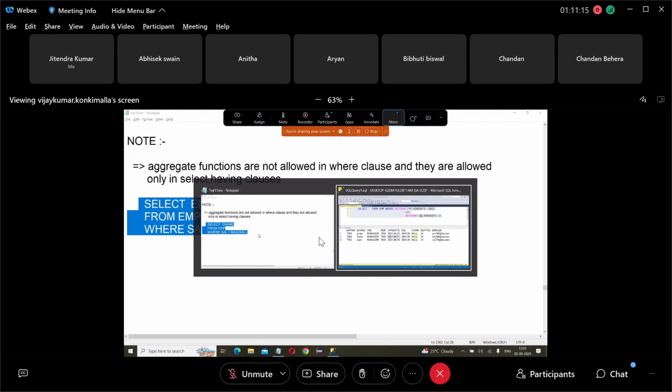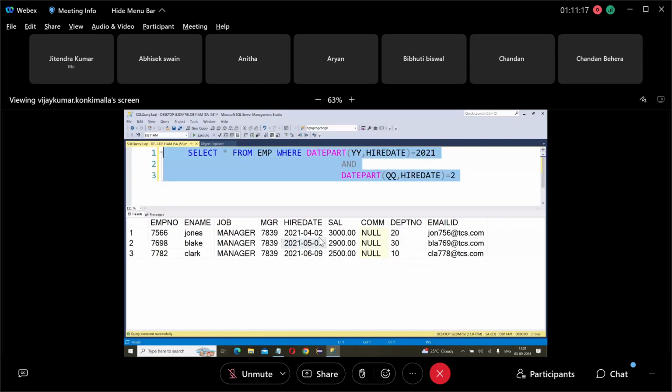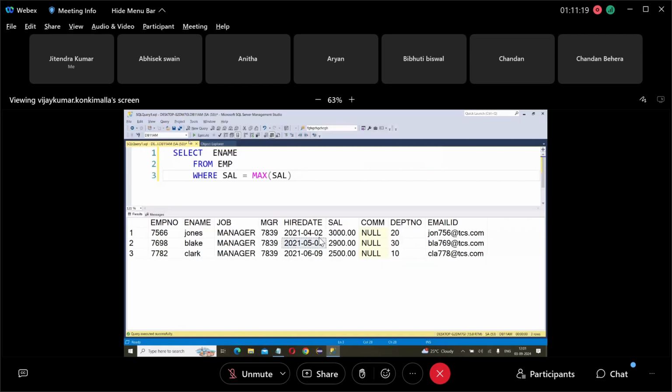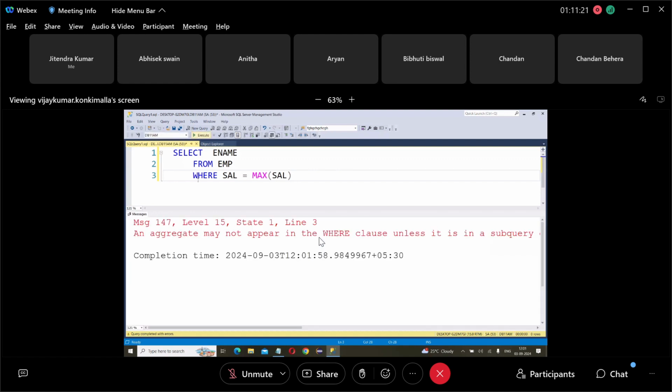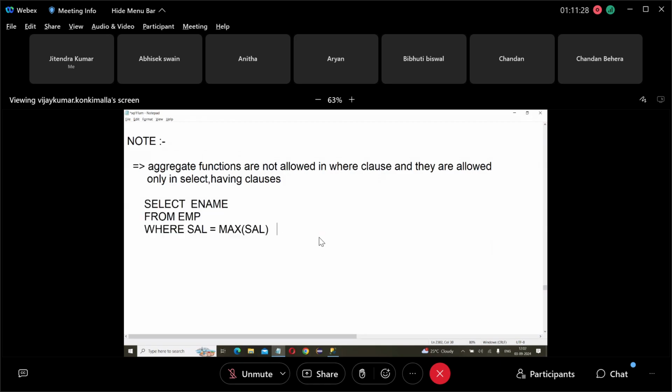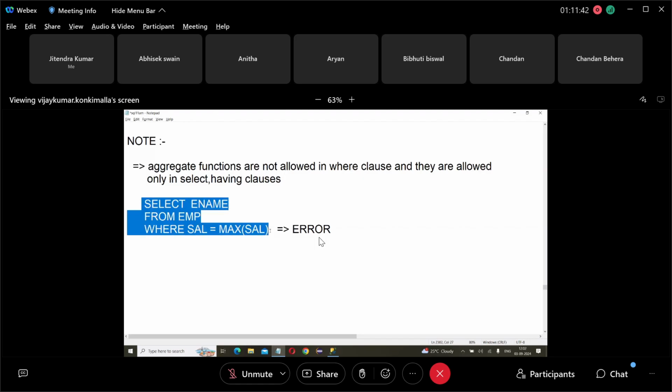What does this query give? Maximum salary? It gives an error. Why does this query give an error? What I actually want is the name of the employee earning the maximum. I want the name of the employee earning the maximum. So I'm writing it like this, but what does this query give?